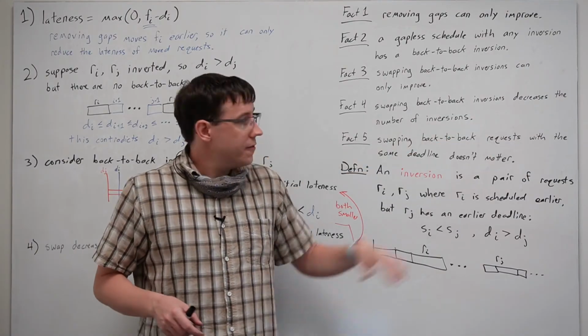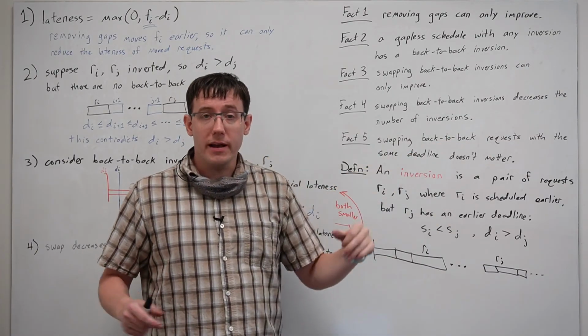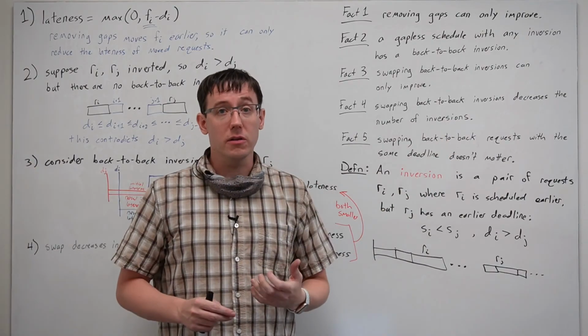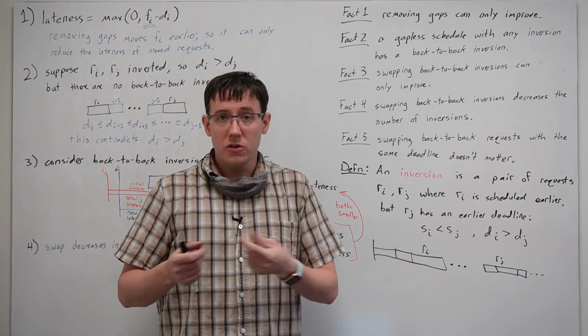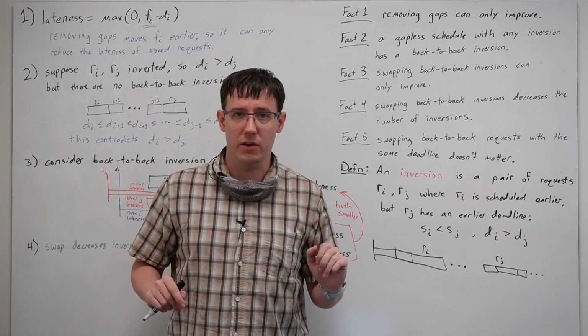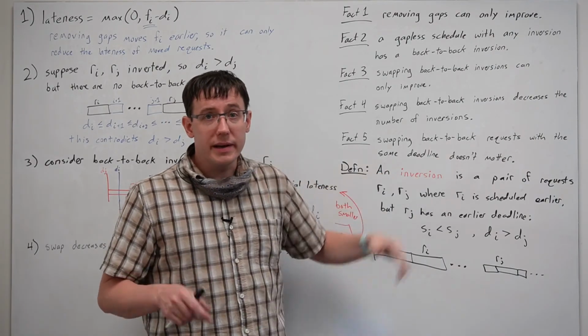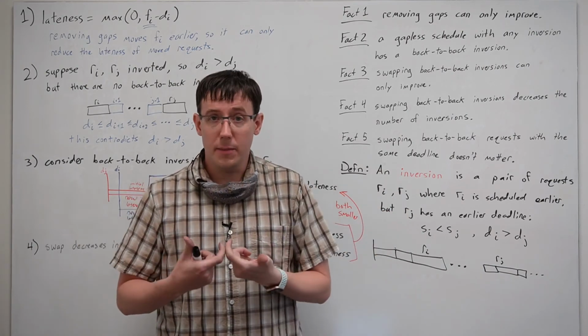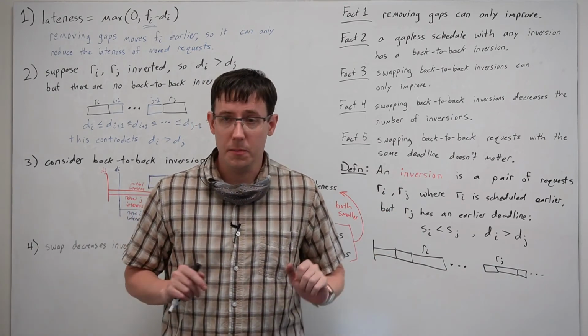The point of fact 5 is to argue that once we have gotten rid of all of the inversions, we can shuffle things with the same deadline around to exactly match the greedy schedule. And we can show this by considering two back-to-back requests that have the same deadline.